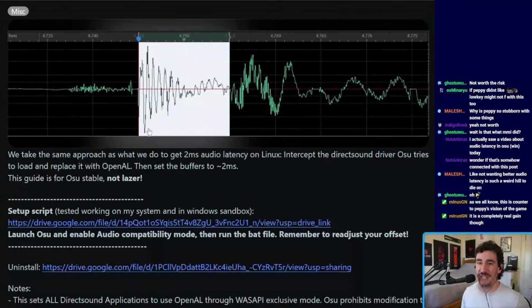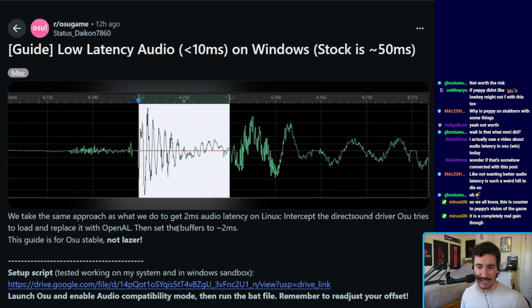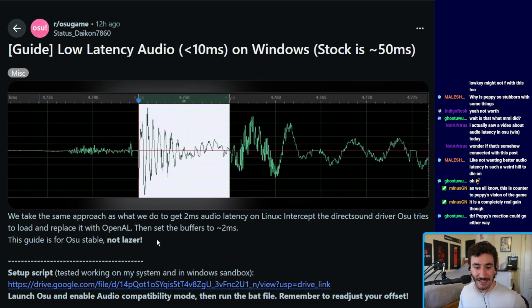Honestly, this should be left well alone by the devs, unless it has a real impact to competitive integrity, which I don't think this does. This is just a different audio backend to Windows. It works the same way in Linux. Pulse Audio and Pipewire are 2 completely different audio backends that you can use that just handle audio differently. There's no gain from this apart from sounds playing earlier. You don't get anything extra from running something like this.